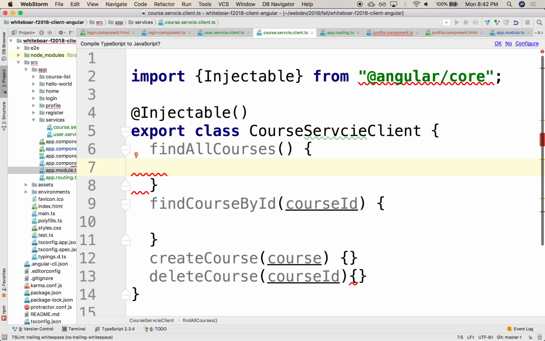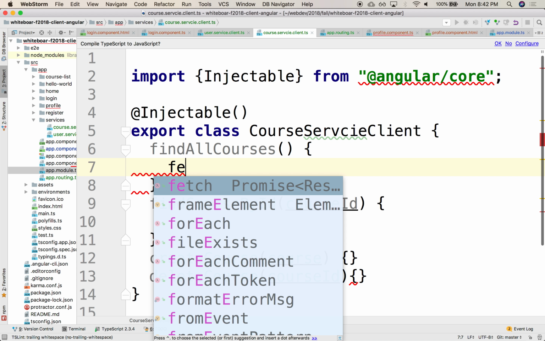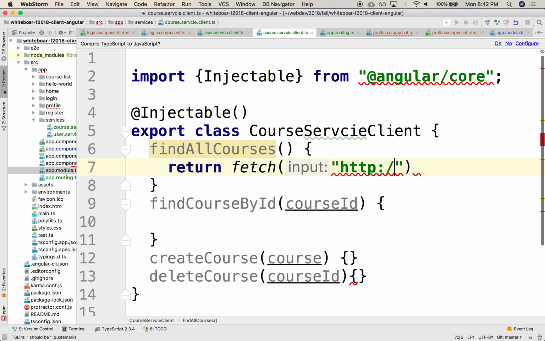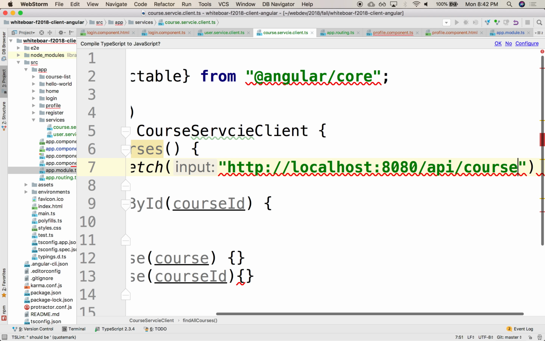So in here, what you'd expect is the same thing we did for React. Something similar. We would do a fetch here. This would be a return fetch, and it would be HTTP://localhost:8080, and this would be /API/course.